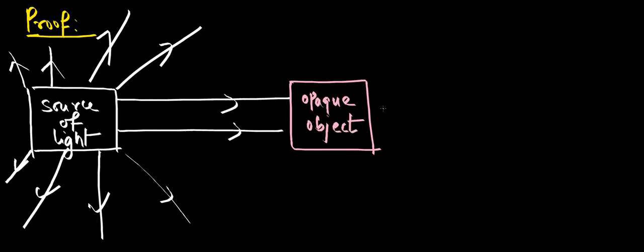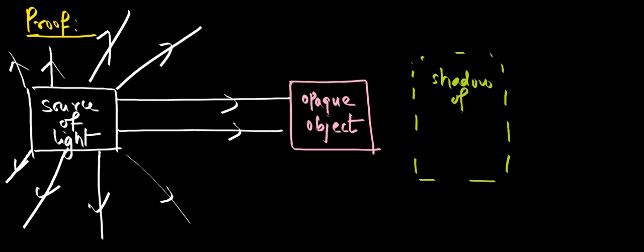It's an opaque object. So when you keep an opaque object, what do we see behind it? We see a shadow here, right? Why do we see the shadow? Because light rays are not passing through it. If light rays pass, we can have the sensation of vision. If light rays are not passing, we don't have any sensation. That's why it appears dark in color, and that dark patch is nothing but the shadow, right?